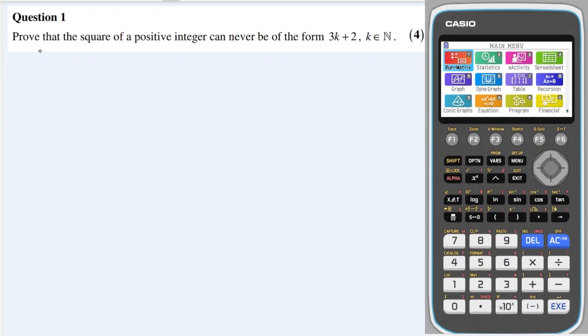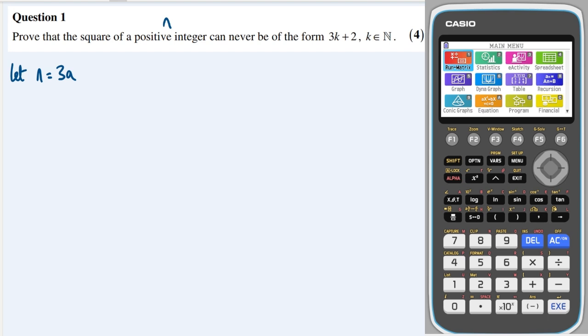Okay, question 1. Prove that the square of a positive integer can never be the form 3k plus 2. Okay, so let's call the positive integer n, and then I'm going to define n as a multiple of 3, so let's call it 3a.